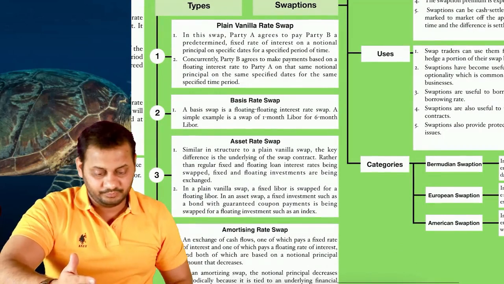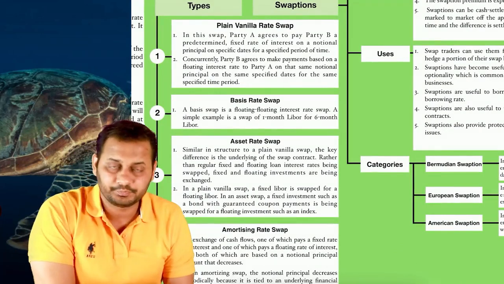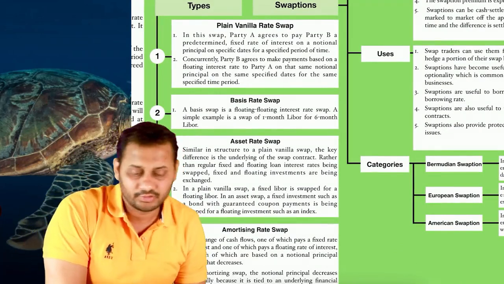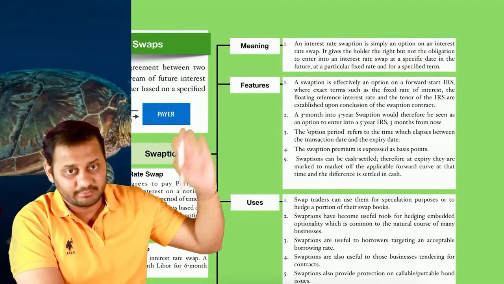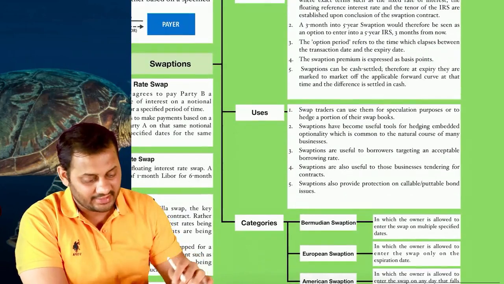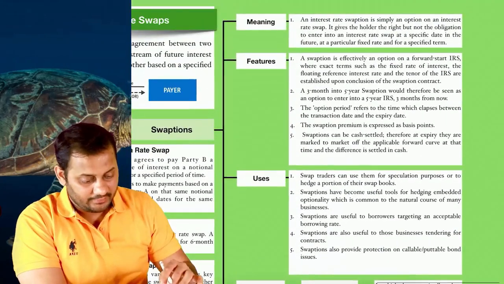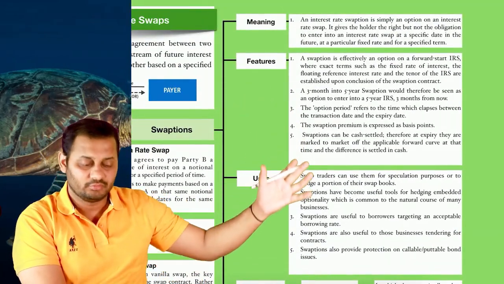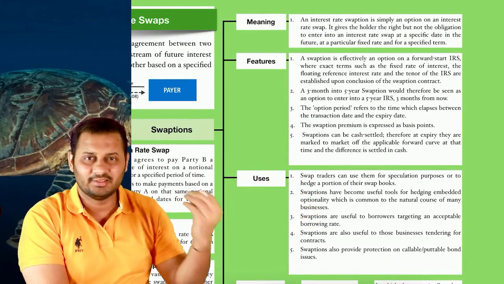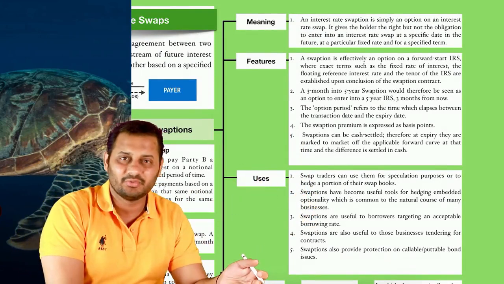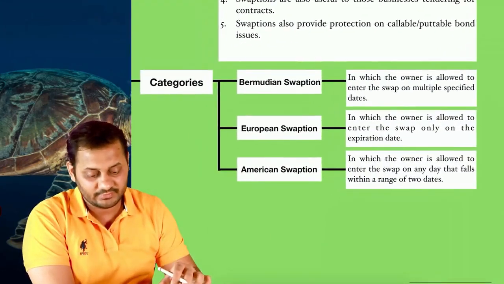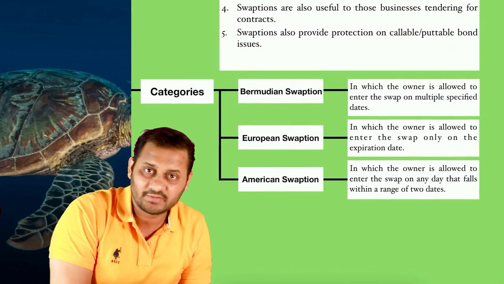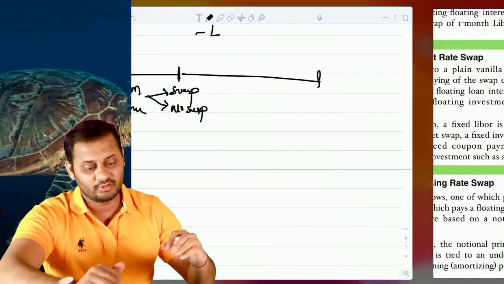There are 4 types of swaps. Before that, okay, let's complete the swaption first. This is the meaning, features, users and categories. I am keeping these things for you. You can just read it and complete it. It just needs a reading. Unless and otherwise you read it, you are not going to get it no matter how much I explain. But there are 3 types of swaption: Bermudan swaption, European swaption and American swaption. I will explain all of them.